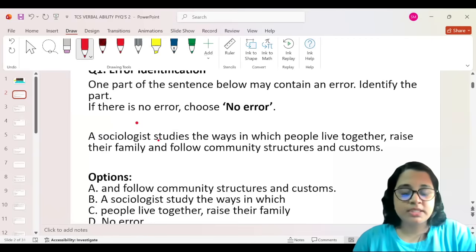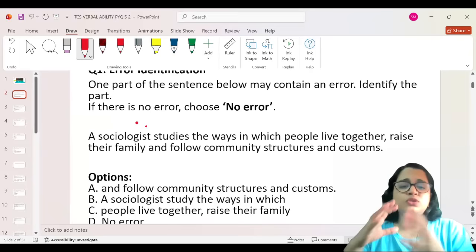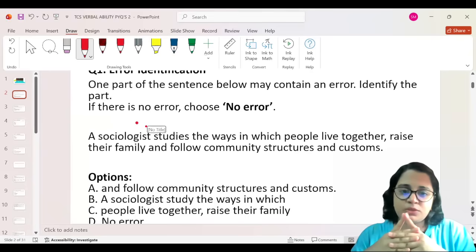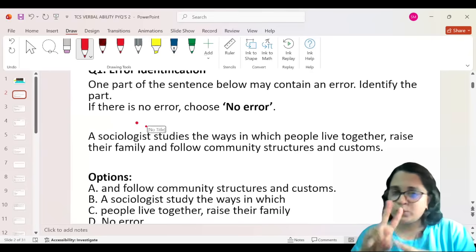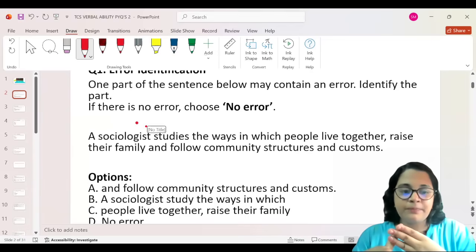A sociologist studies the way in which people live together, raise their family, and follow community structures and customs. Now, how to solve error identification questions? There are two simple rules. Look for the subject, verb, and agreement. Sometimes the error is very obvious.